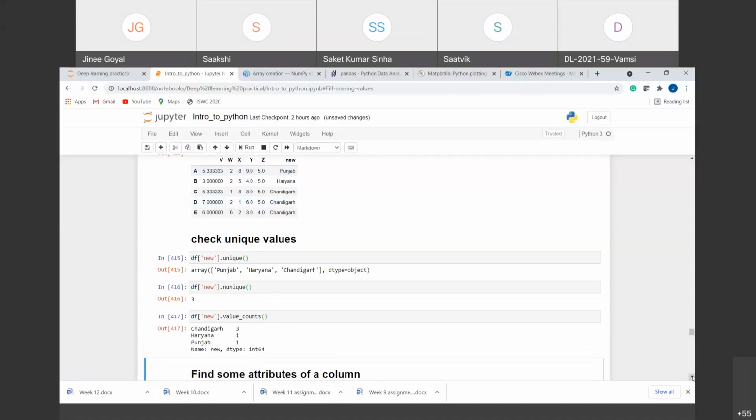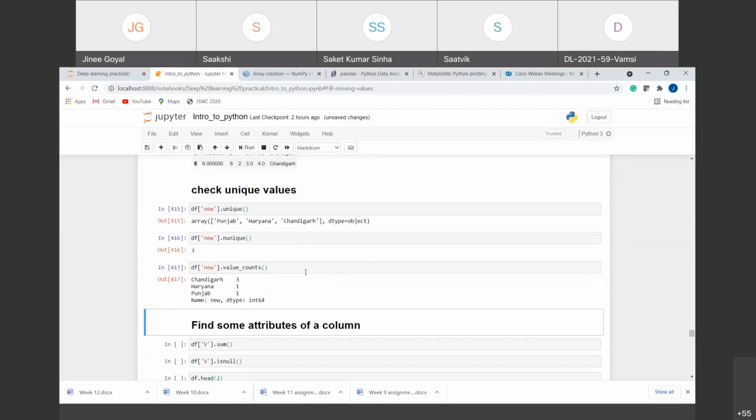There is another function known as value_counts. It tells us how many values are present with respect to each category. For example, with the category Chandigarh, I have 3 values, 1 for Haryana and 1 for Punjab. So I can individually calculate the number of values. Right? For example, if we have a very large data set and we want to calculate which category is having which values, we can use this value_counts function.